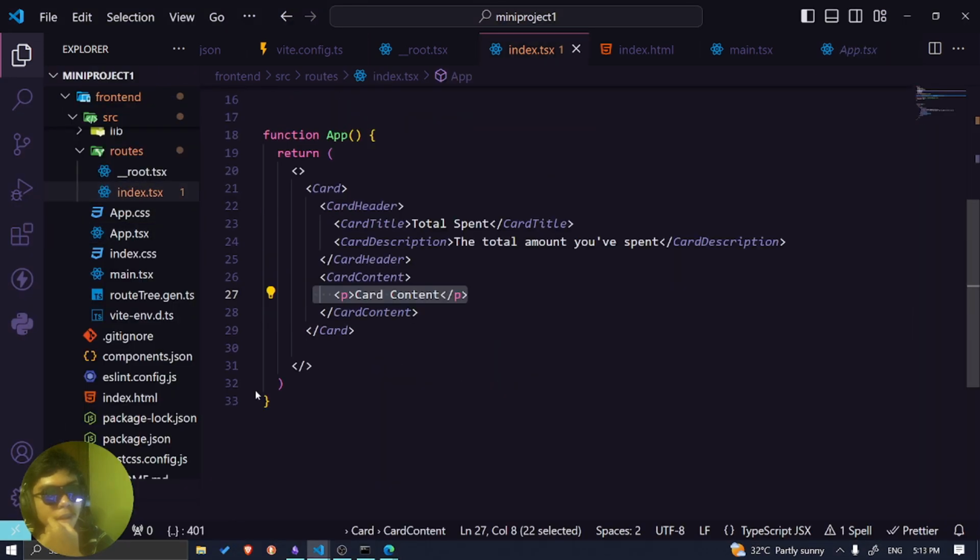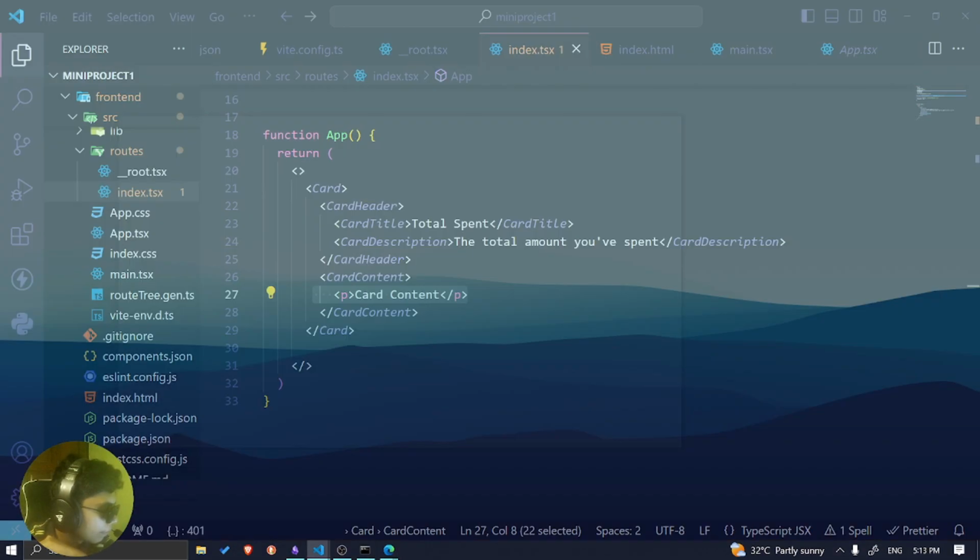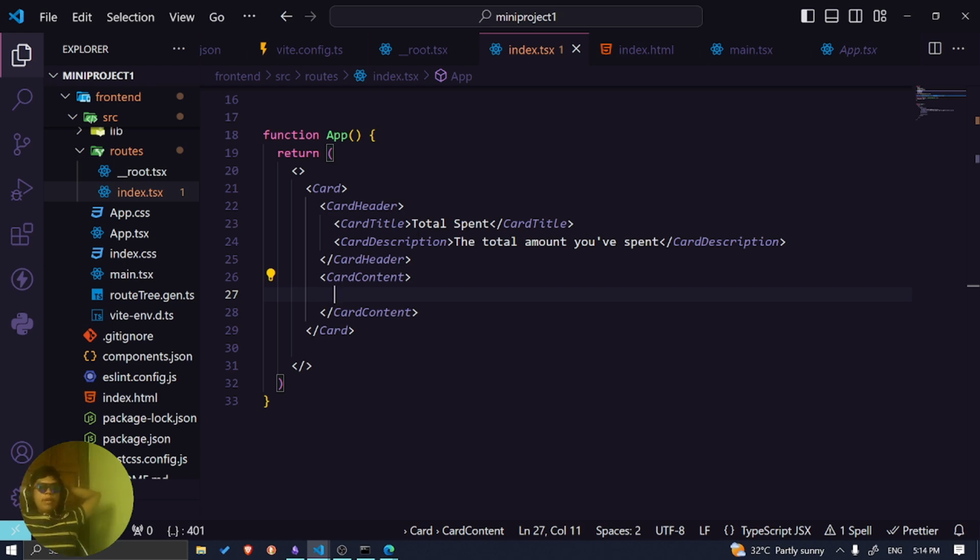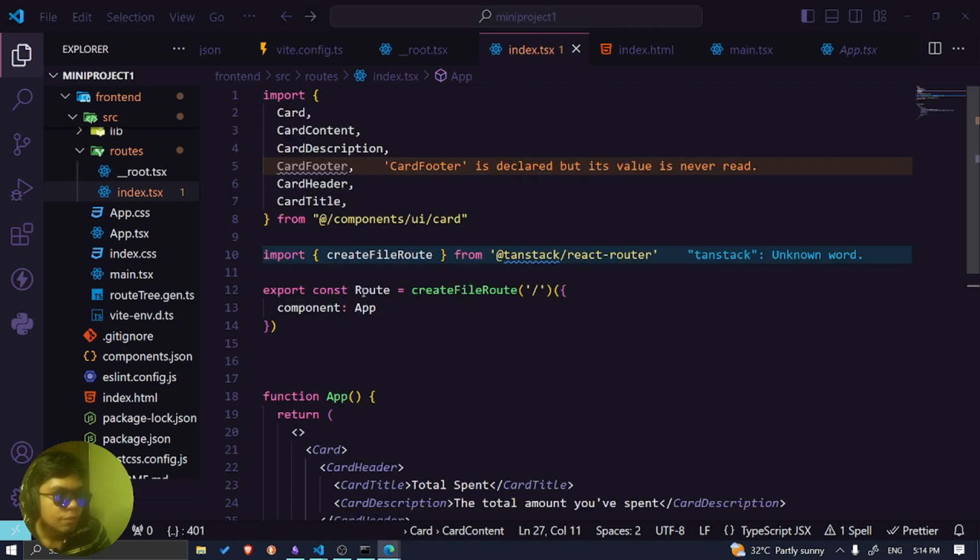After that, okay, I need to change something here. So the card content is basically where we need to put the data. Before we put the data, we need to fetch it. But before we fetch it, we need to use Hono RPC. But for expenses, we don't have that, I think. So let me wait. Before that, let me verify it. Otherwise we have to do it manually, I guess.